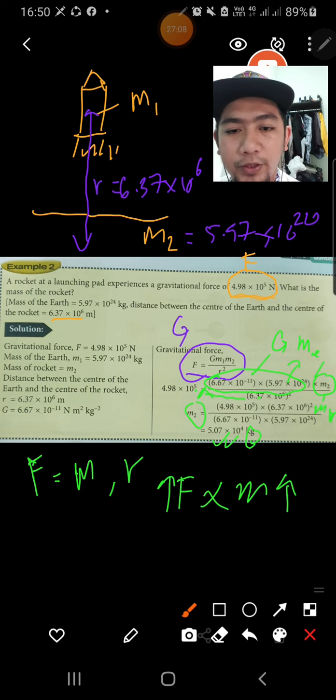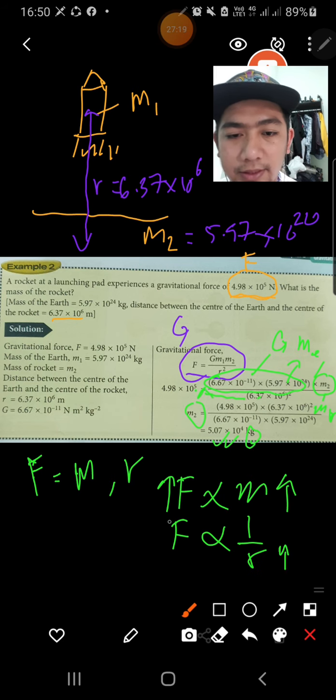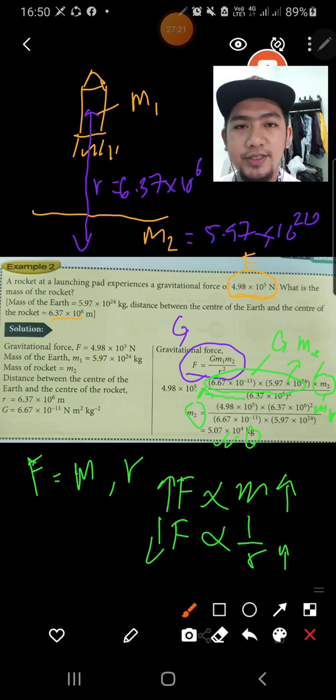But when we compare F with R, F is inversely proportional to R. When R increases, F will decrease. Okay, remember this point.